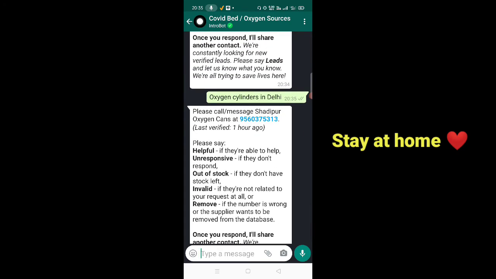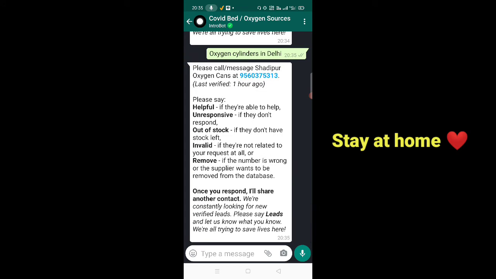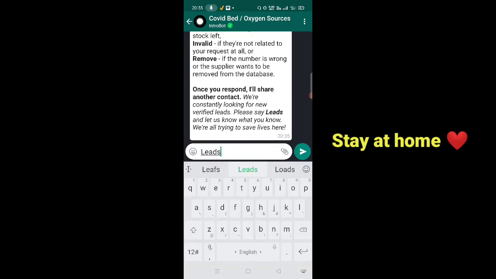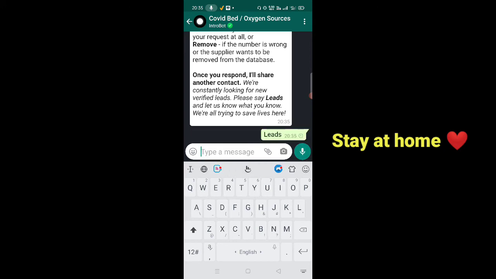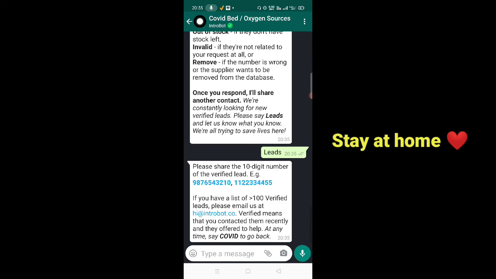So in this way, this bot can help you to find the availability of both oxygen cylinders and hospital beds. And also if you want to see the leads, other contacts, you just have to write this string, leads, and it will provide you the name and contact number of verified sources. As you can see, the verified lead.